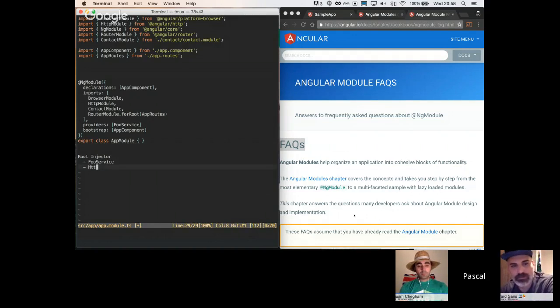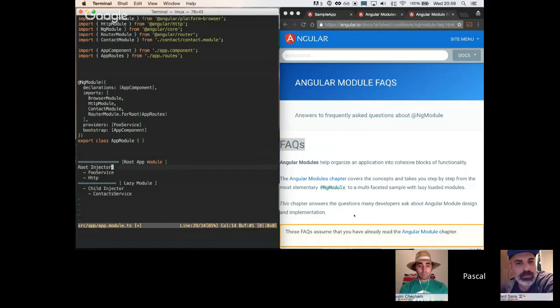This, unfortunately, is not true for lazy loaded modules. When you lazy load a module, you get a child injector for that module, which will have its own service. In our case, for example, it could be a contact service. Let me draw a line here. This one would be a lazy module, and this one here is our root module, the root application module.